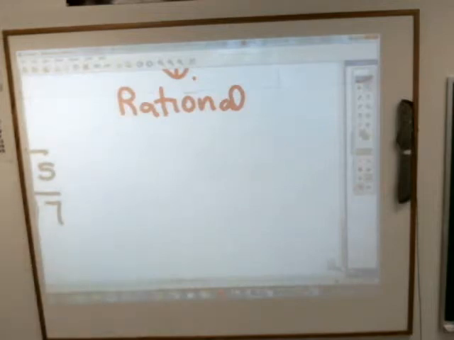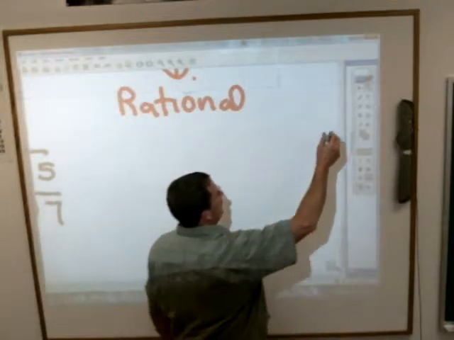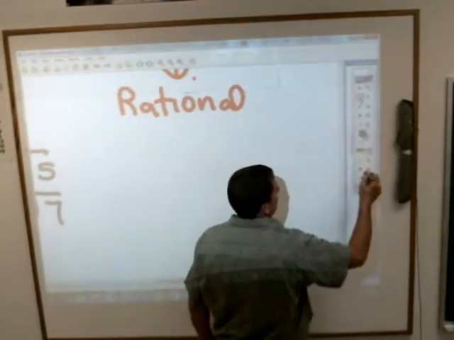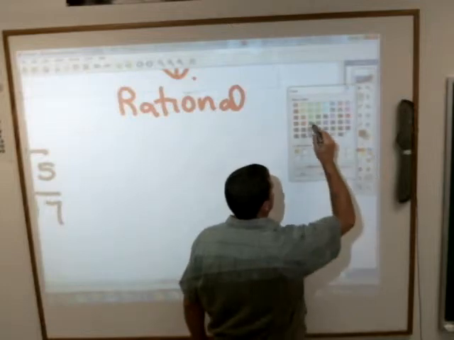Rational numbers are all the numbers that you are familiar with, and they get broken down into little subcategories too.